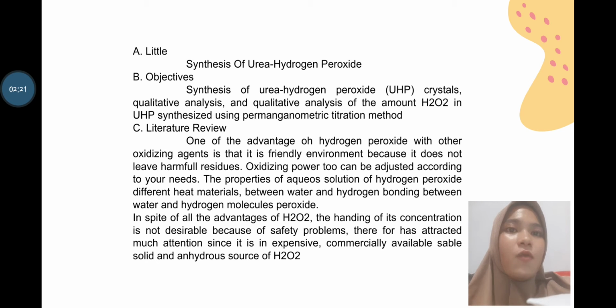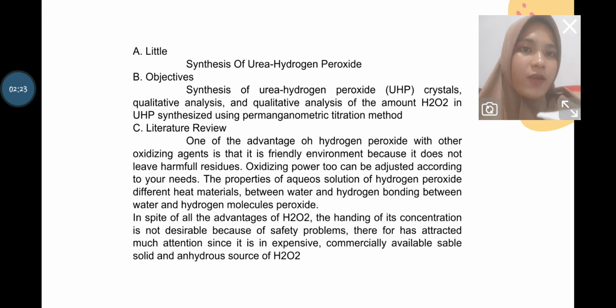Literature review. One of the advantages of hydrogen peroxide over other oxidizing agents is that it is environmentally friendly because it does not leave harmful residue. Oxidizing power can also be adjusted according to needs.